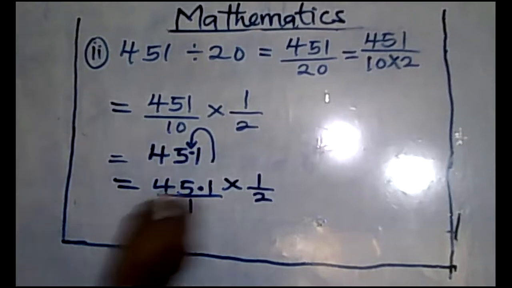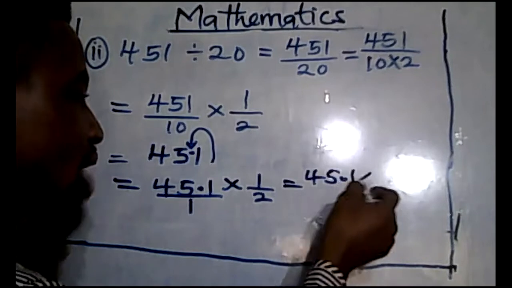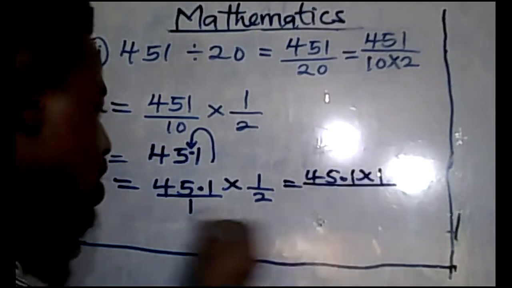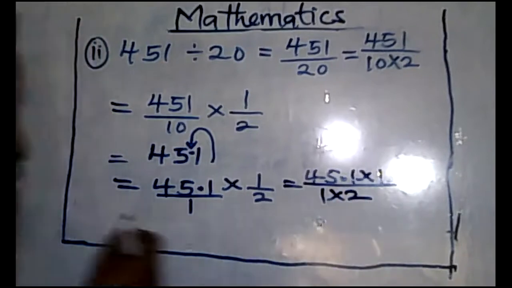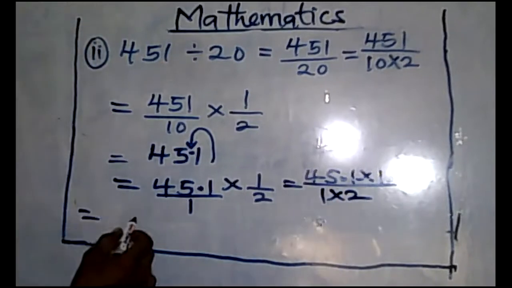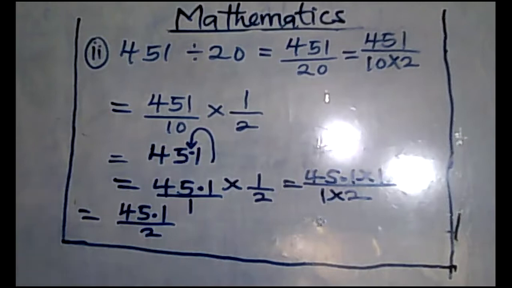This means 45.1 times 1, then 1 times 2. So that gives us 45.1 over 2. Are you still with me?